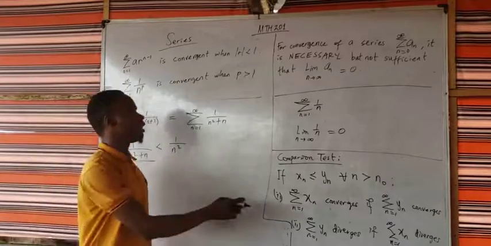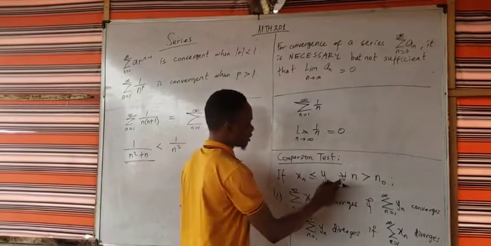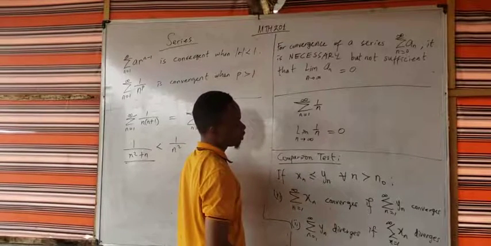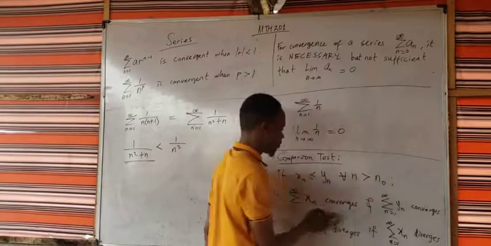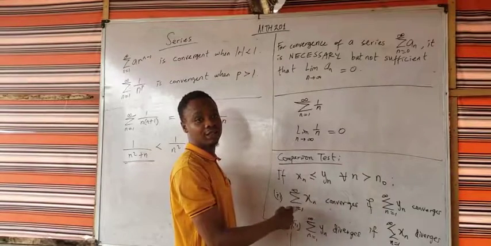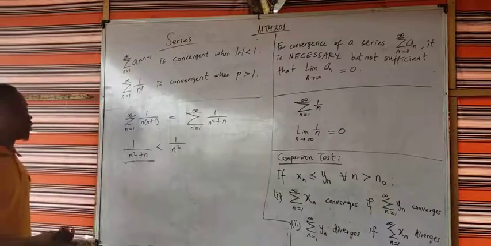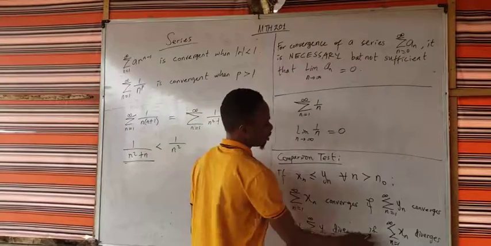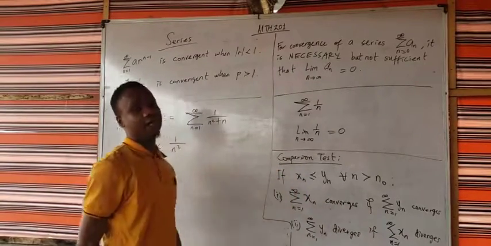So that's the idea we have expressed here, that if yn is always greater than xn, and we establish that yn converges, then xn also converges. Do you get the idea? Right. And then if it is the other way around, if it happens that xn diverges, then we also conclude that yn diverges.